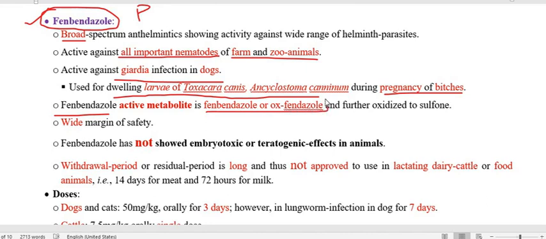So oxfendazole is the active metabolite of fenbendazole.